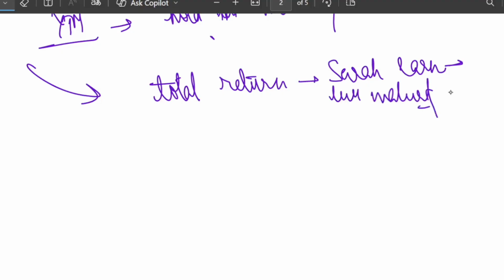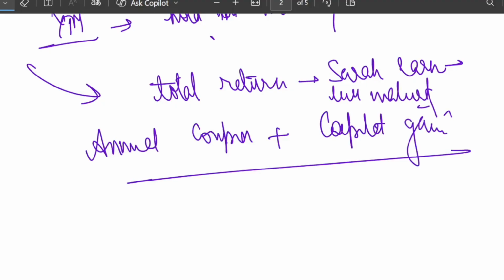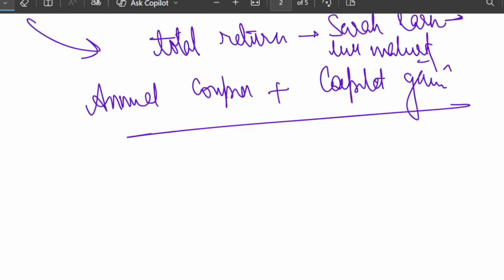YTM includes the annual coupon, plus it also includes the capital gain. So it includes both things. So what is the approximation formula for YTM? Let me tell you. The approximation formula for YTM is like this.